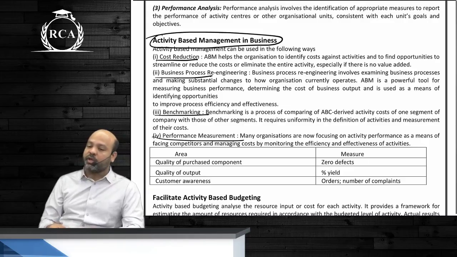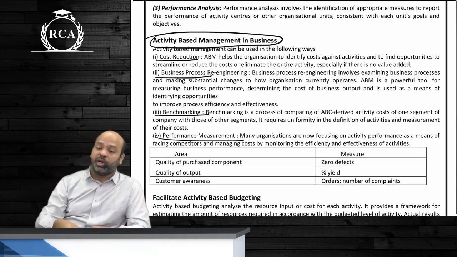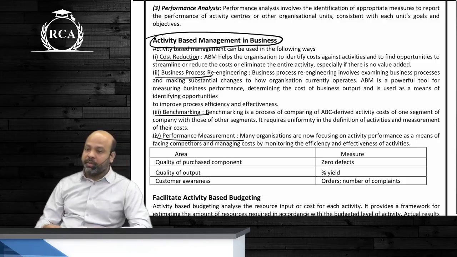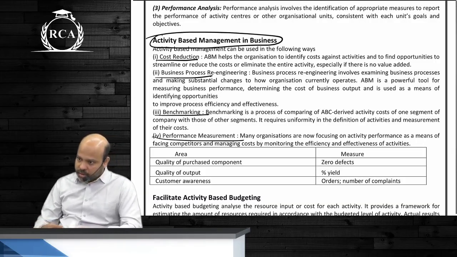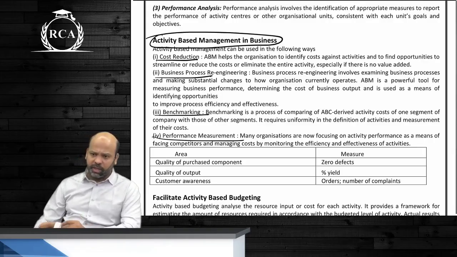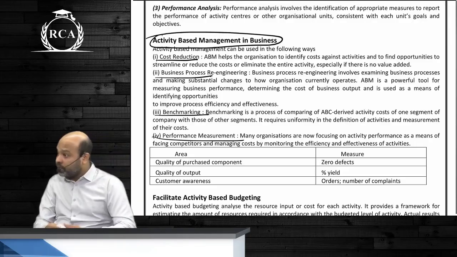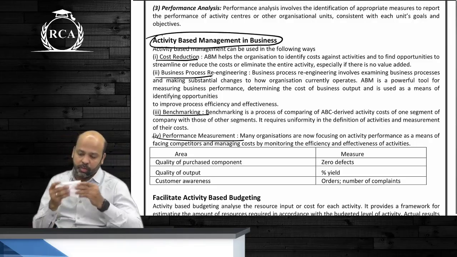If setup cost is high, you will try to reduce the setup time. If setup time is reduced, won't your setup cost automatically reduce? Yes or no? In the first class I gave you an example of how an organization reduced their total assembly time of a product from 24 hours to about 90 minutes. That is the time taken by an organization to assemble a car. These days there are organizations that claim that they can assemble a car in less than a minute. Fully automated. Xiaomi claims that they can assemble a car in a minute. Whatever it is, that is undertaking a detailed study and then seeing how you can improve those activities.